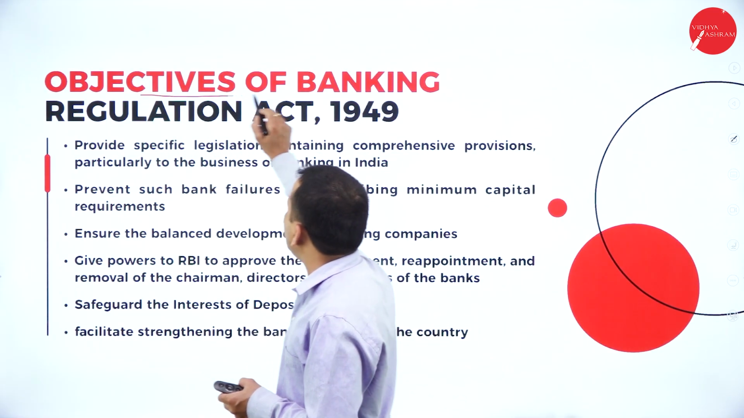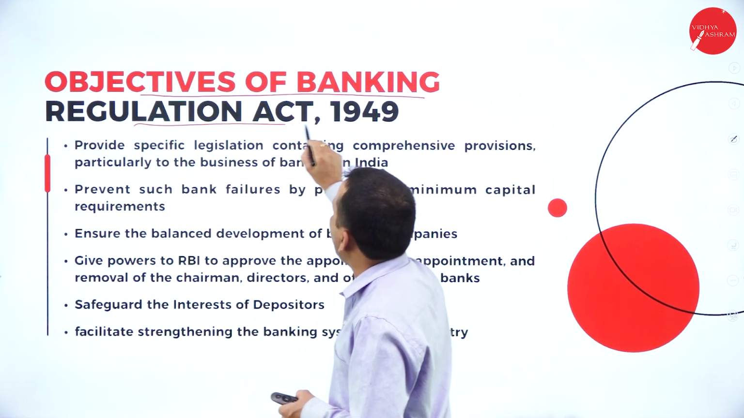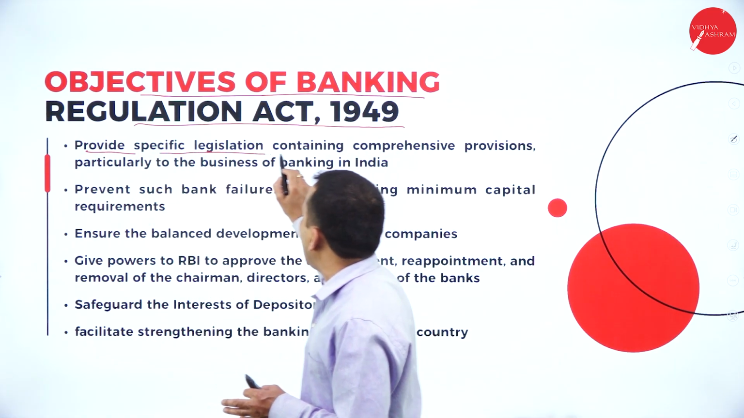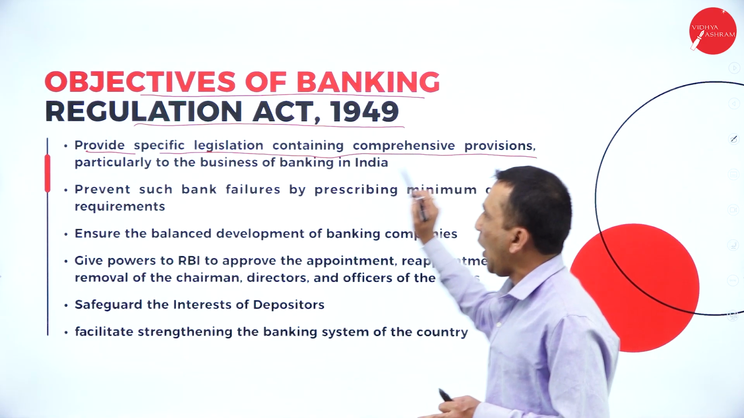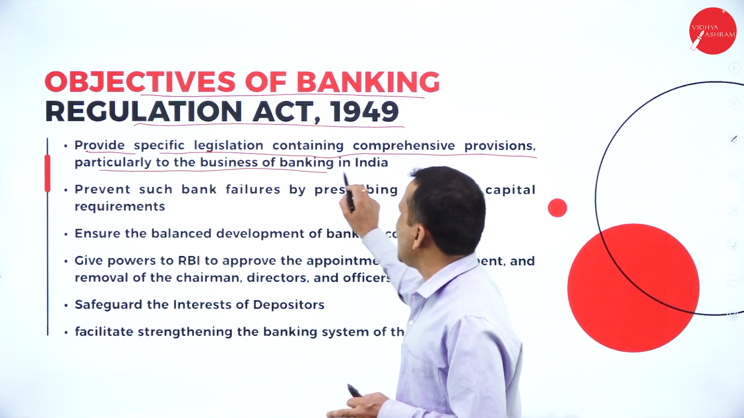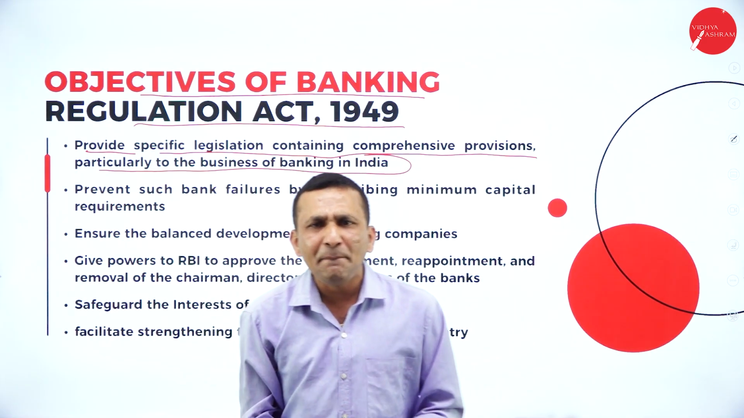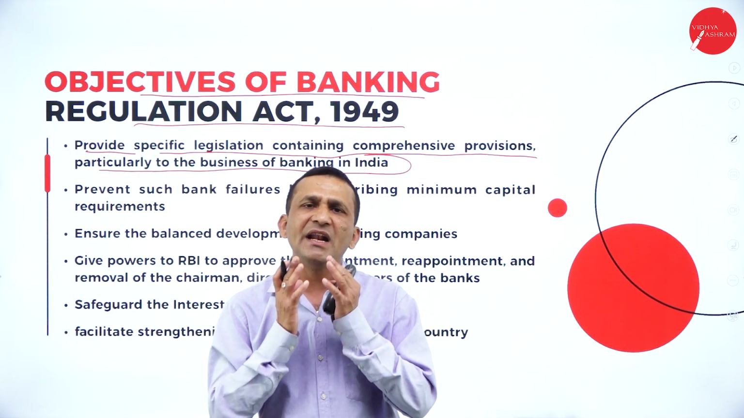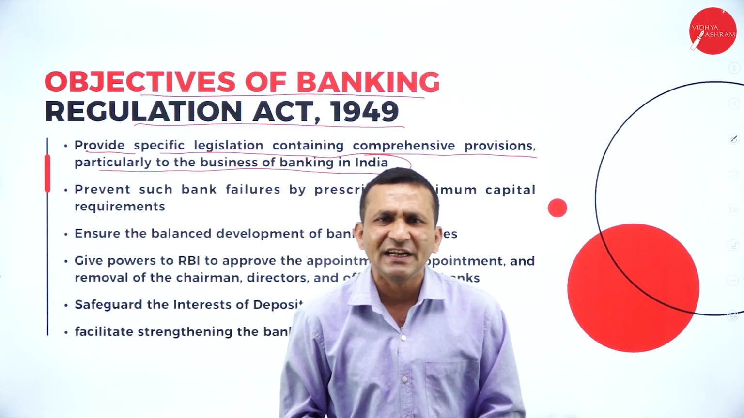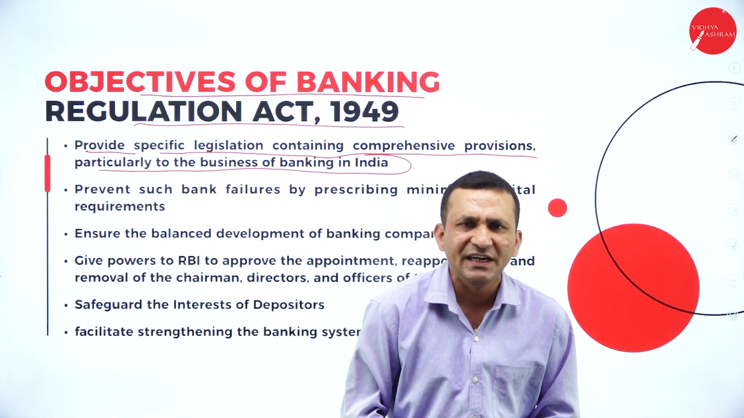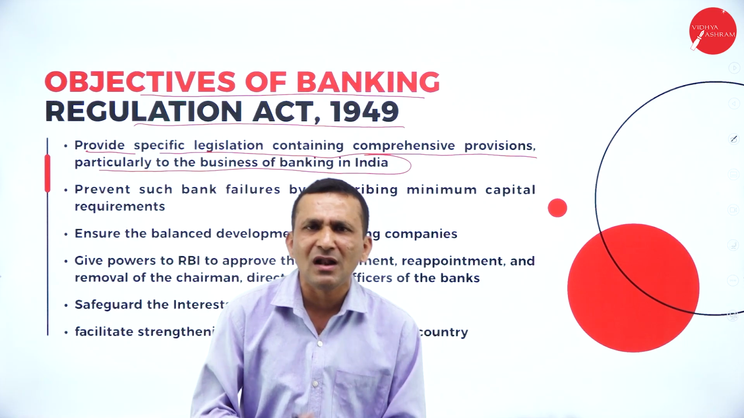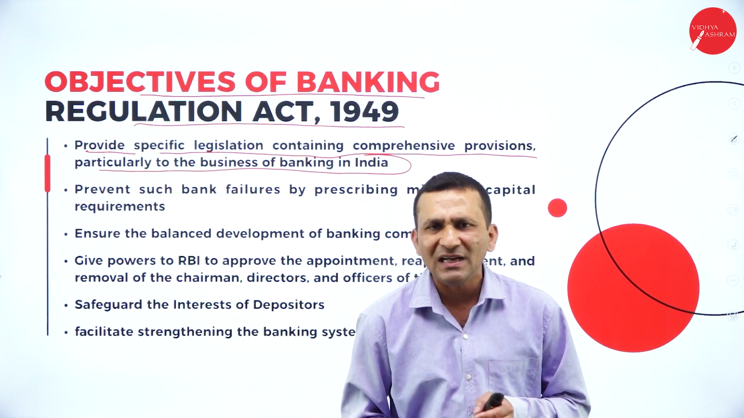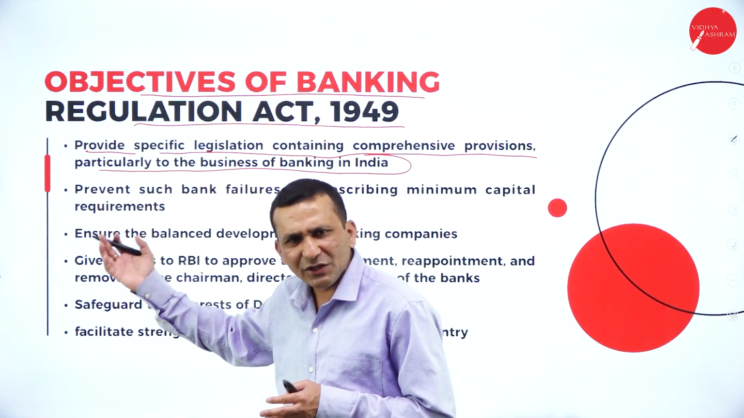And the objective of the Banking Regulation Act 1949: the main objective is to provide specific legislation containing comprehensive provisions, particularly for the business of banking in India. All banks' primary function is accepting deposits from consumers and lending loans. They charge interest and provide a lot of facilities. The customers can be individuals, banks or government. The complete regulation, control or supervision is taken care of. That is the main objective of this.